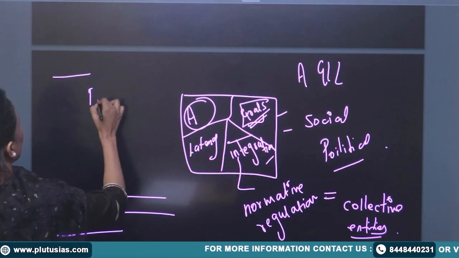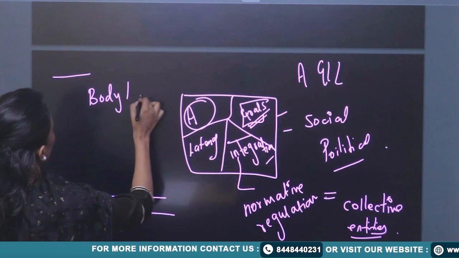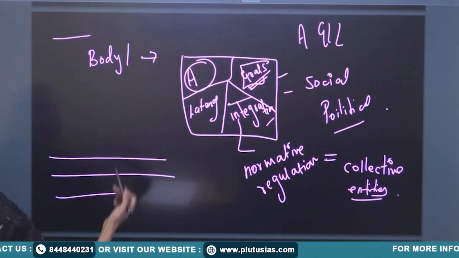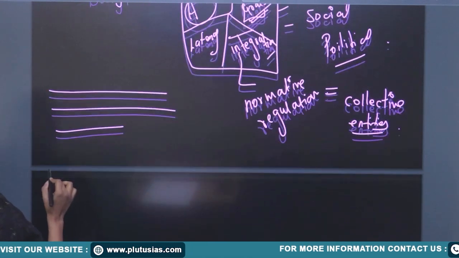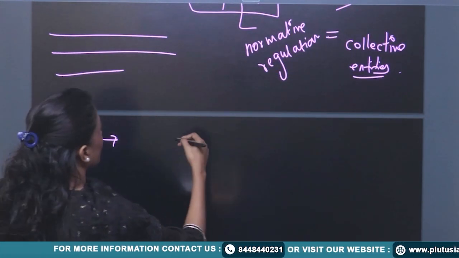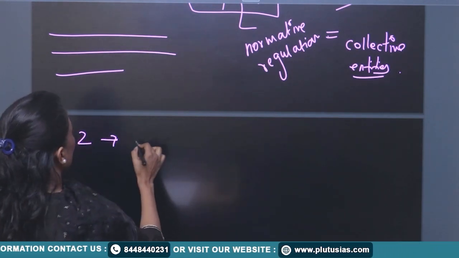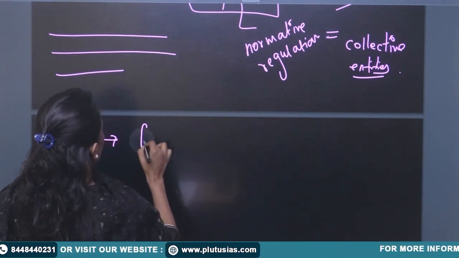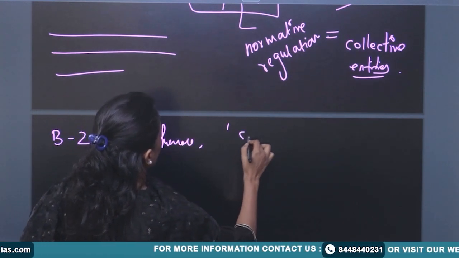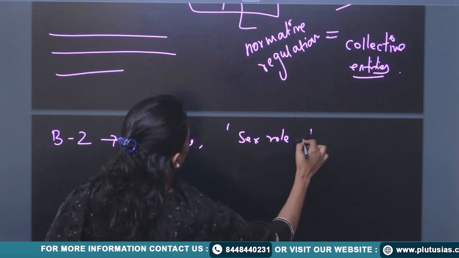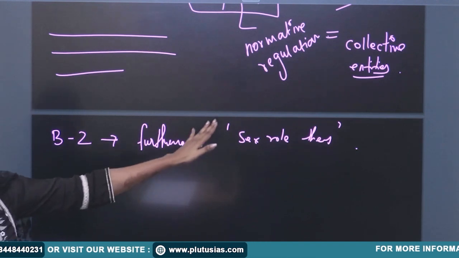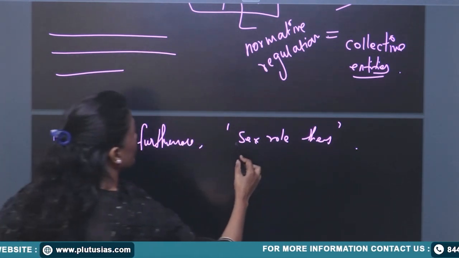In body one, along with a flow chart, we are discussing the AGIL model. Then by switching to body two, using connectors like 'in addition' and 'furthermore', talk about the sex role theory, which I have just explained to you.